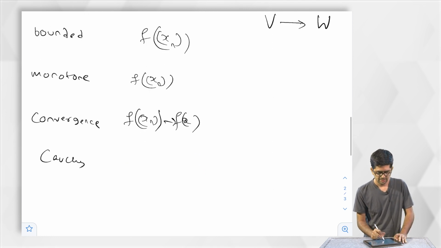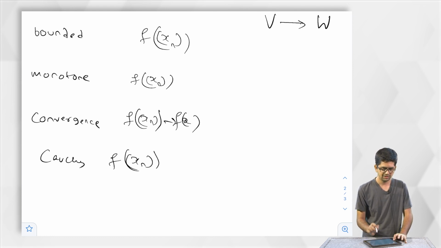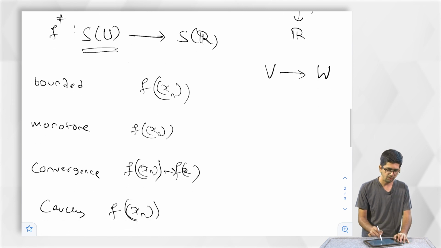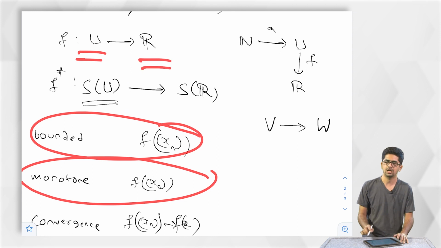Similarly, if xn is a Cauchy sequence, then we want the image to be a Cauchy sequence. So this says there are 4 special classes of functions from a subset U to R.